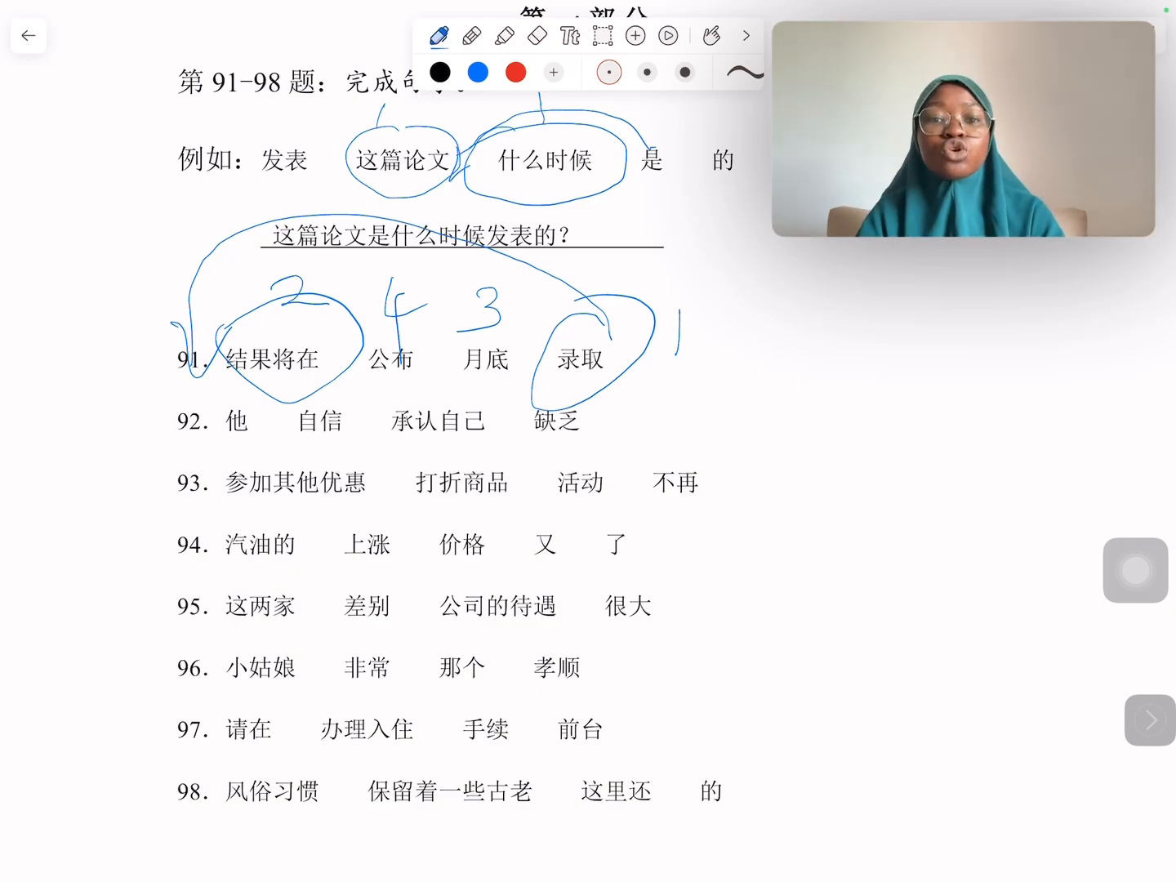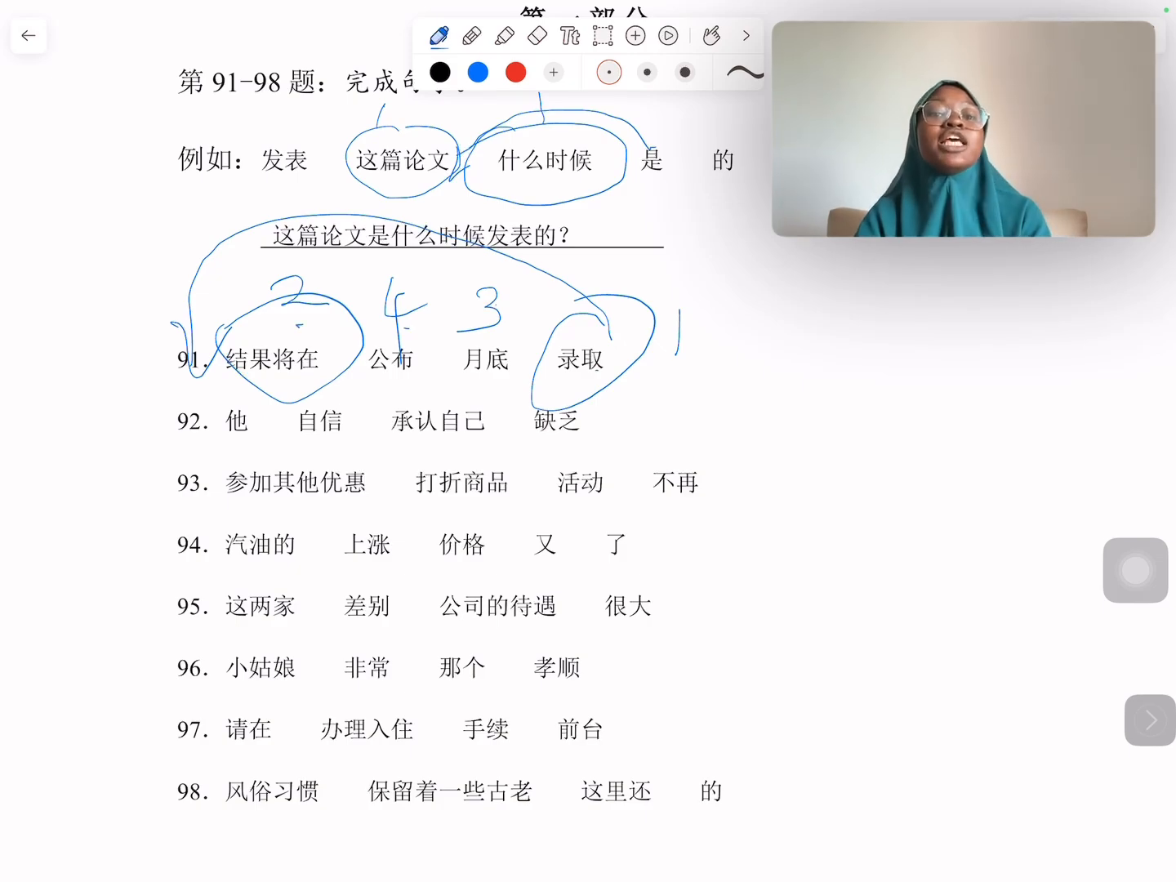To go over it again, the first thing I do is look at words that connect. What is modifying what? 录取 is modifying 结果, so you have to put 录取 before 结果. Then after 在, we know time comes next, and the only time we have here is 月底, month end. So what would happen at the end of the month? It is 公布, publish. So what we have is 1, 2, 3, 4.